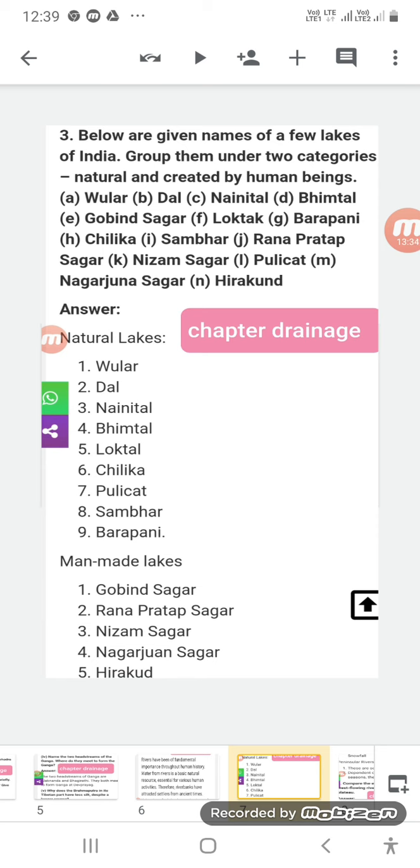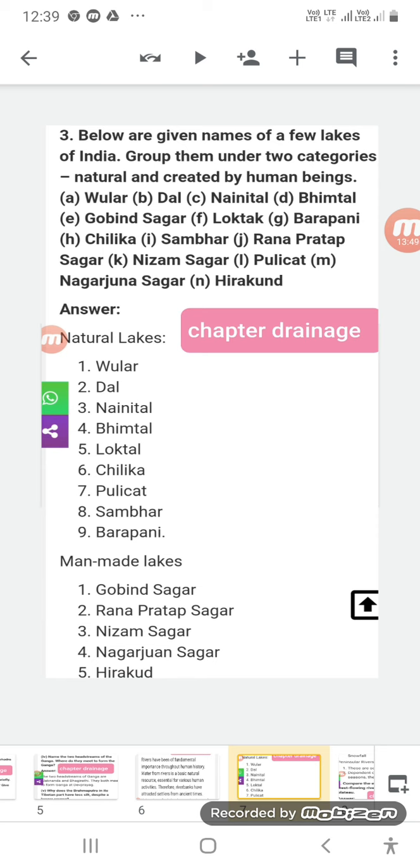We have Loktak, which is in Manipur. We have Chilika, which is in Orissa. We have Pulicat, which is in Andhra Pradesh. We have Sambar, which we discussed earlier, in Rajasthan.